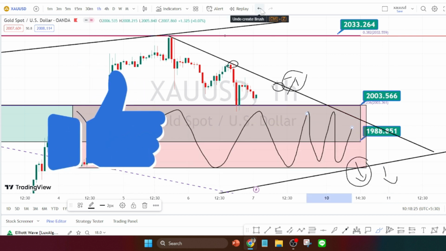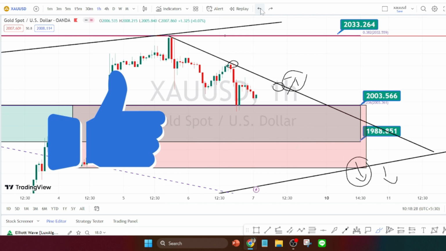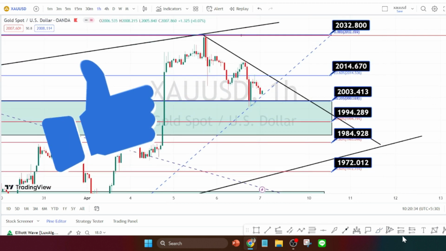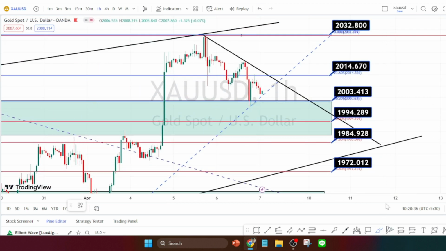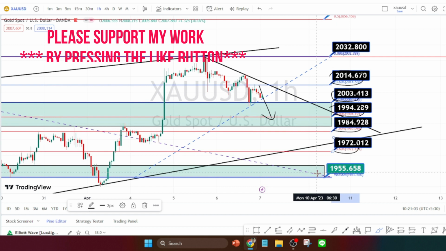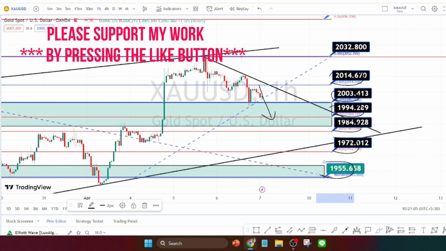Let us mark the support and resistance levels. So the values within this black color boxes are the resistance and support levels for current price action in hourly time frame. Currently the price action is trading between the support level of 2003 and resistance level of 2410. If the bearish side retracement continues, next level of support is going to be around 1994, 1984, 1972 and 1955.